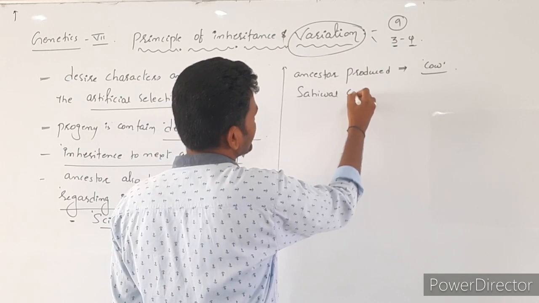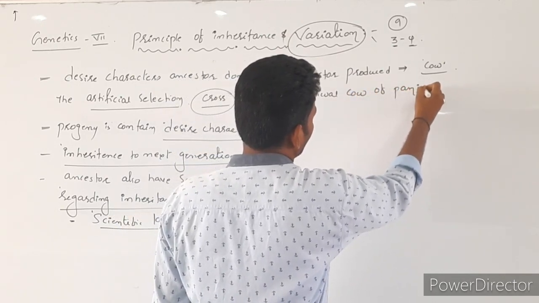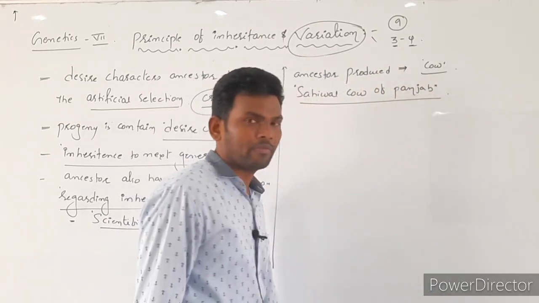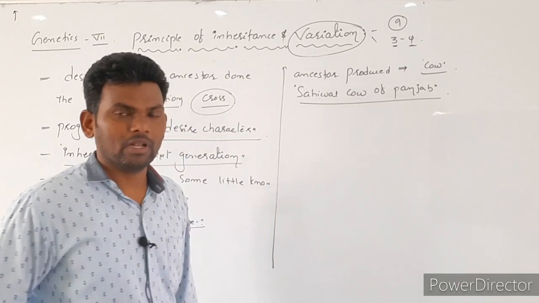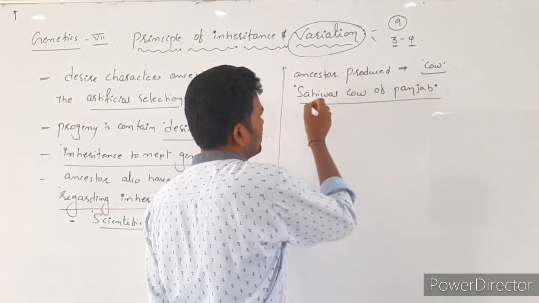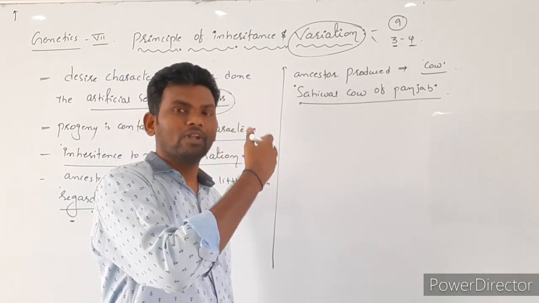Sahiwal is a domesticated cow of Punjab. So this is actually an example. Here what you have to see is that this cow contains desired characters which are transferred from one generation to another generation.